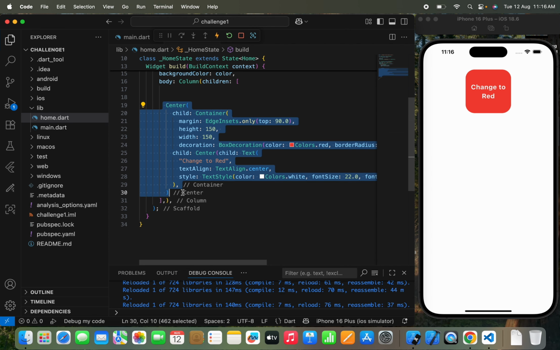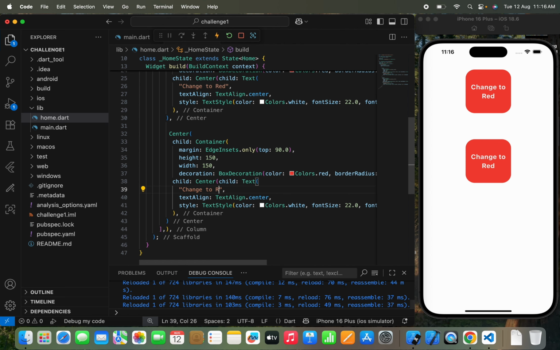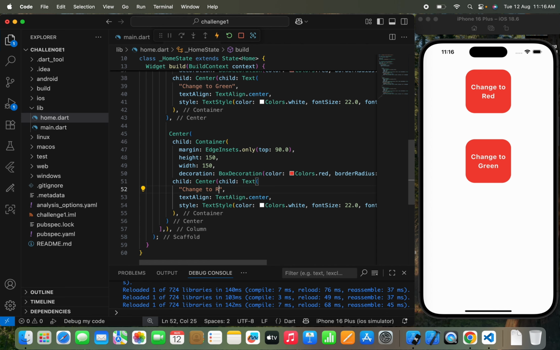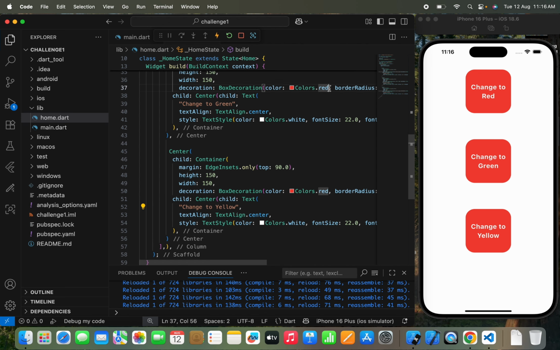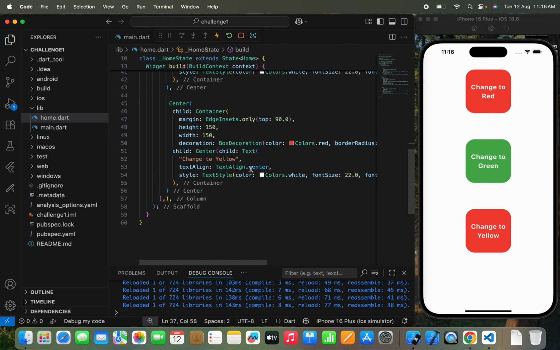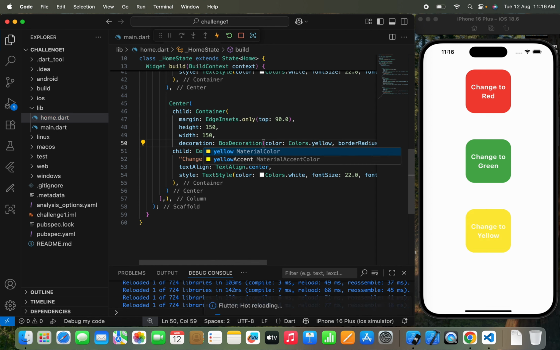I need to copy this center widget again, and we'll paste it over here, and it will say change to green. It will change the color to green, and the third one will say change to yellow. We'll also change the background color. Let's keep it green, and we'll change to yellow, so we'll change the color to yellow.